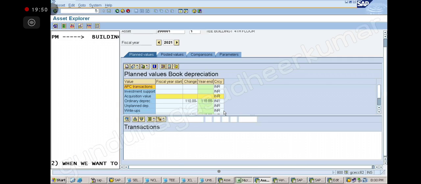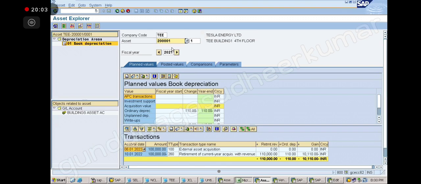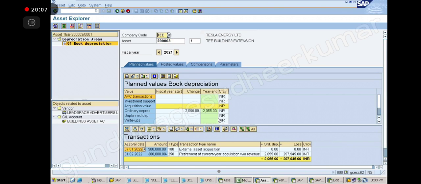Okay, 203 subasset 1. 203 subasset 1 is already gone, na? Scrapped. 203.1, just now we have scrapped it. Retirement of current year acquisition without revenue, total loss.